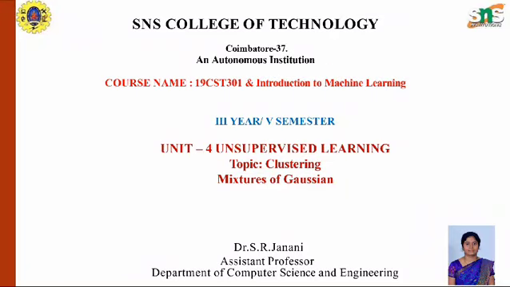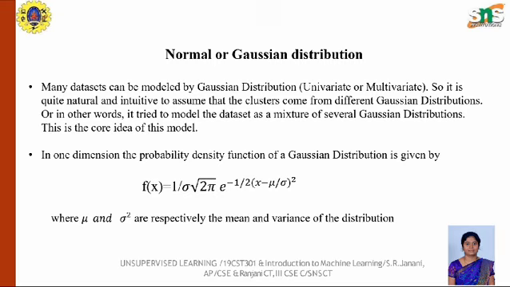Hello everyone. In our unsupervised learning, we are going to look into the topic of clustering: mixture of Gaussian, or normal or Gaussian distribution. Many data sets can be modeled by Gaussian distribution. It may be univariate or multivariate. Uni means single, multi means multiple. So it is quite natural and intuitive to assume that the clusters come from different Gaussian distributions.